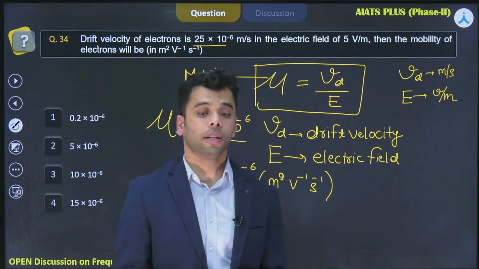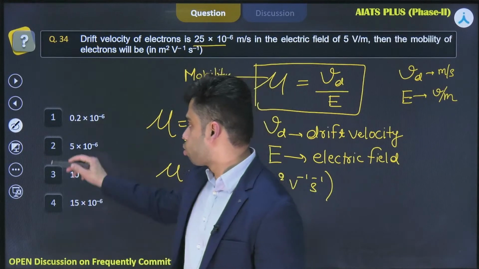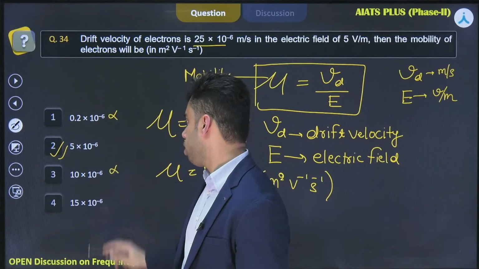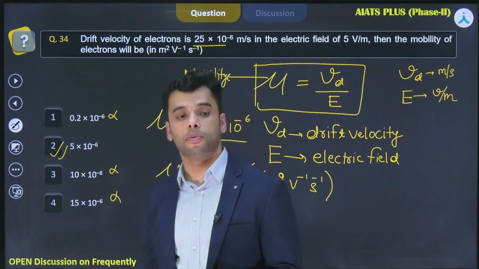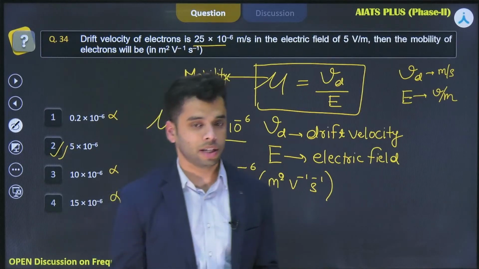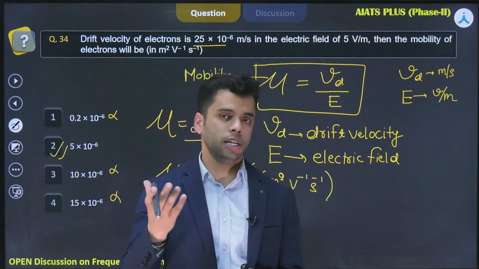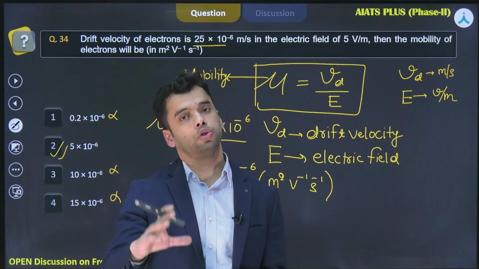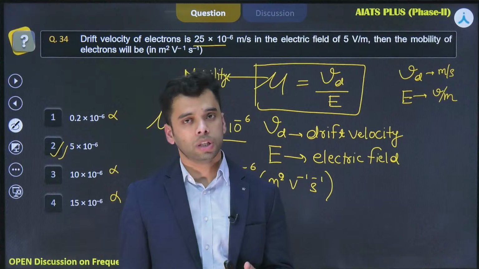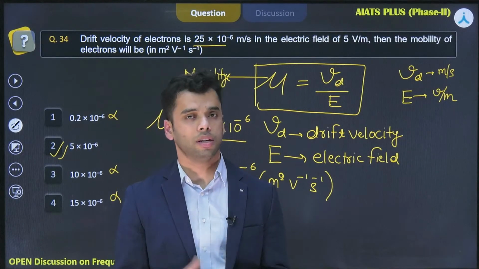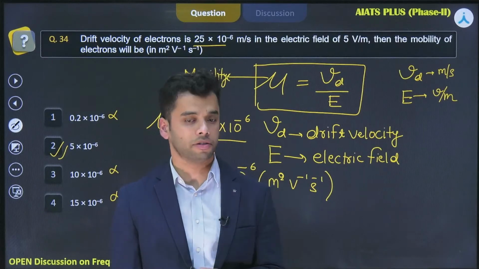Someone is commenting the answer as 2. Yes, 2 should be the correct answer to this problem. Options 1, 3 and 4 are perfectly wrong, right? It is a very simple problem. You just need to remember the expression for the mobility, which is defined as the ratio of drift velocity to the electric field. Vd by E is the formula for the mobility. Simple problem from the chapter of current electricity.